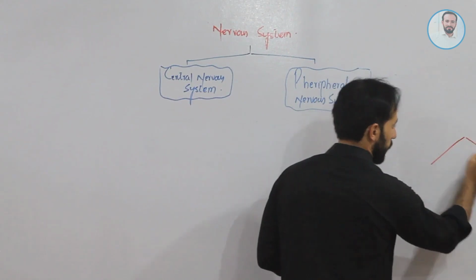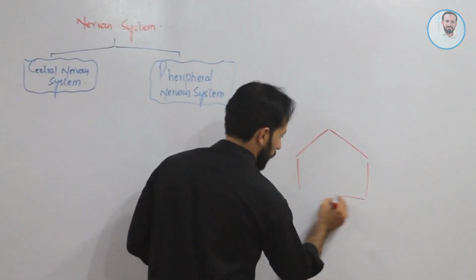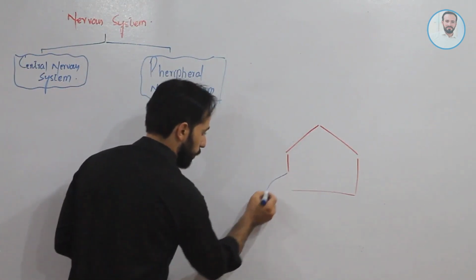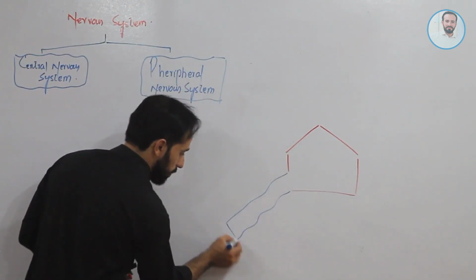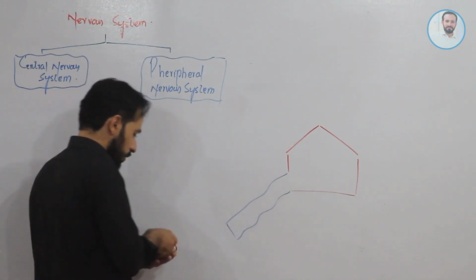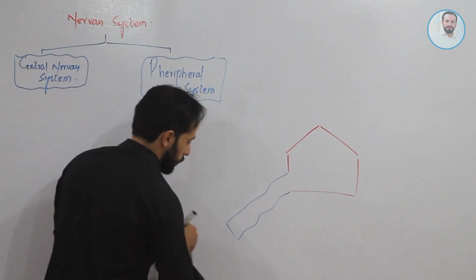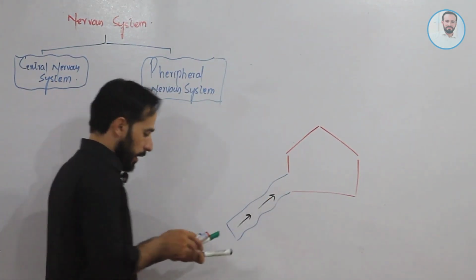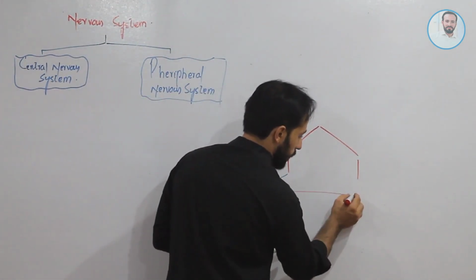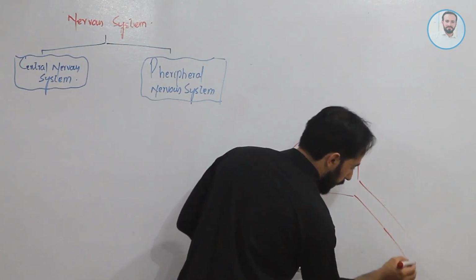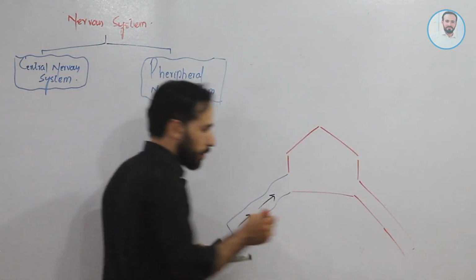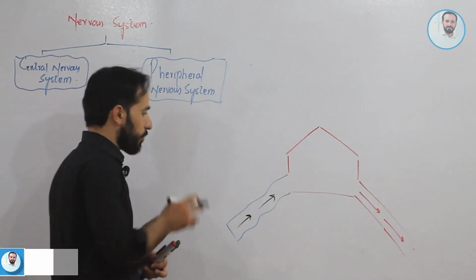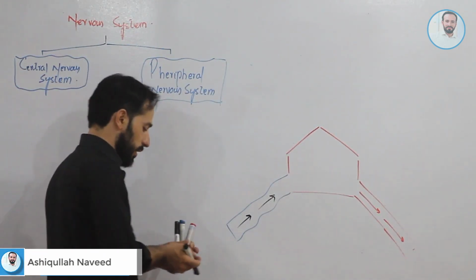As you know, we have a very special house here, and this house has two ways, two roads. This is the road through which the people come to this home, and this is the road through which the people go out of this home. So on this way the people are going. What I mean by the people, I will tell you in the end.